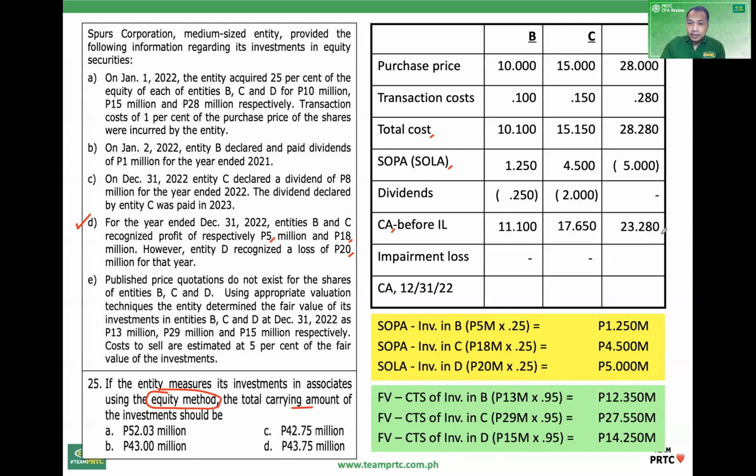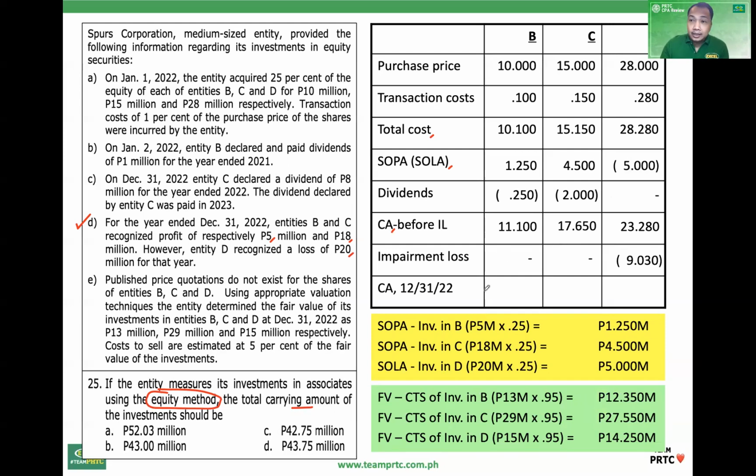Okay, get the difference. 23.28 minus 14.25. Loss. Okay, so instead nga lang na cost, dito na natin kinompare sa carrying amount before impairment.